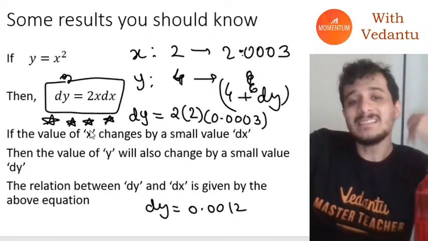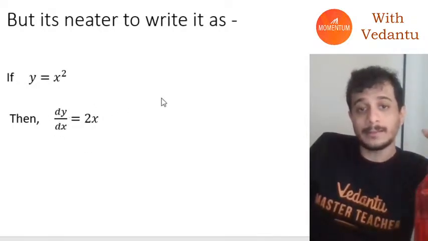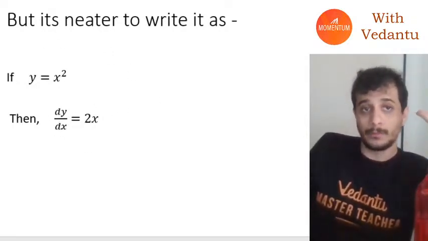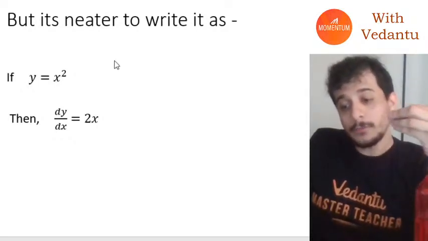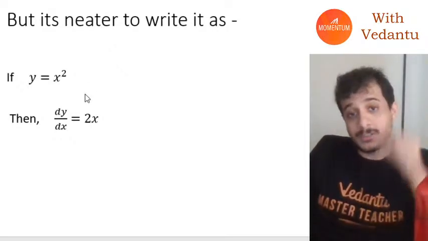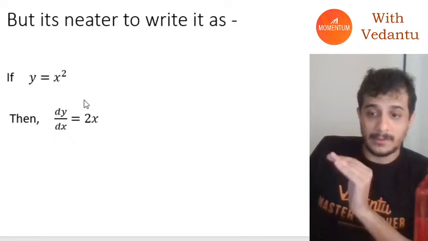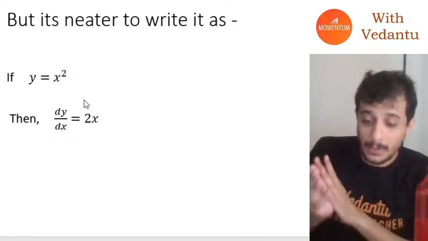But it's neater to write it like this. Dy by dx is equal to 2x. So this is small change in value of y divided by small change in value of x, which is basically equal to 2x. I hope you guys understood.